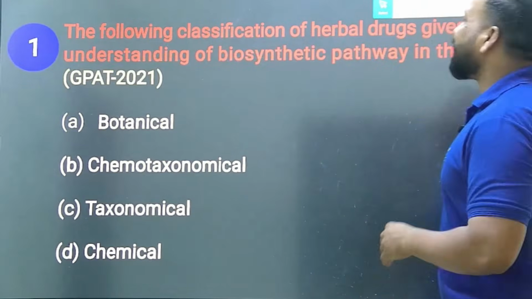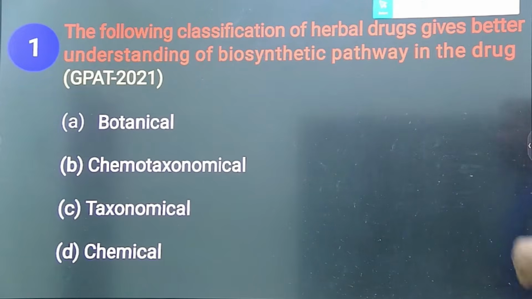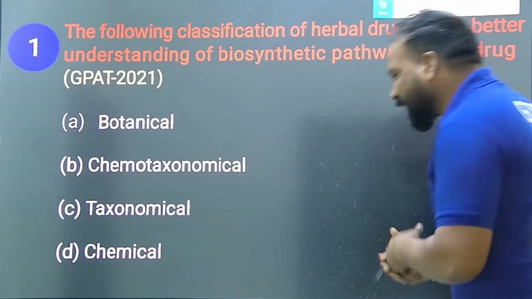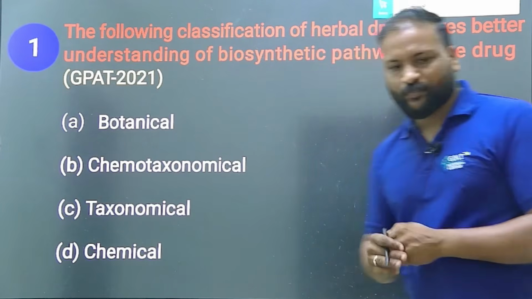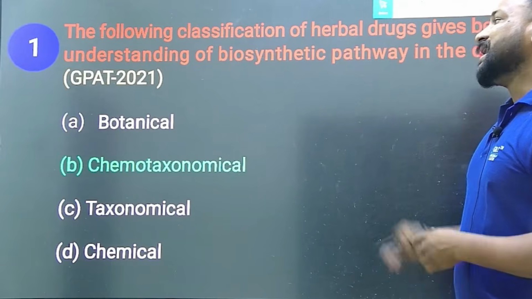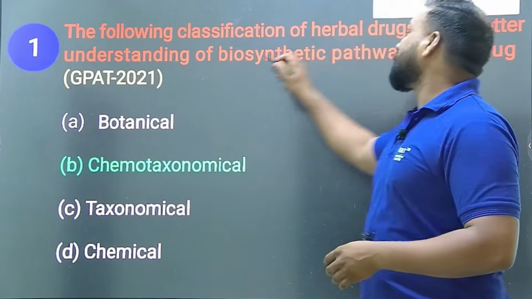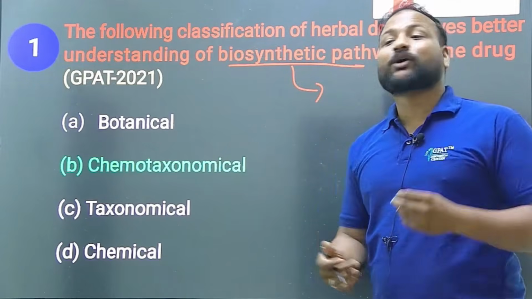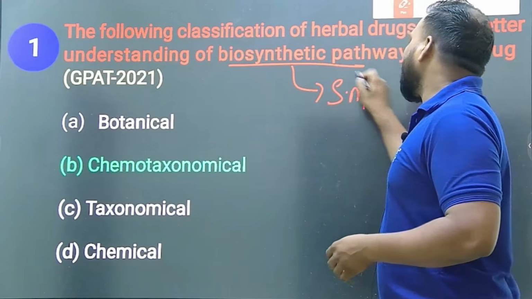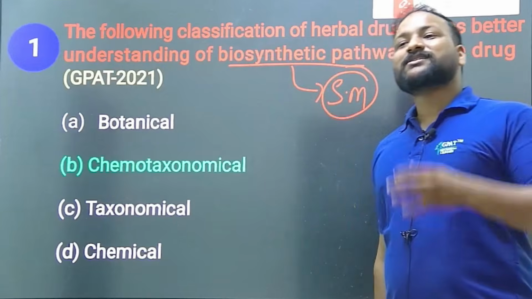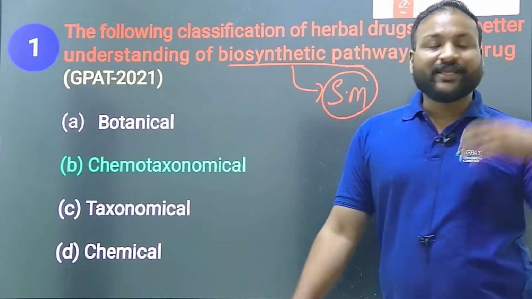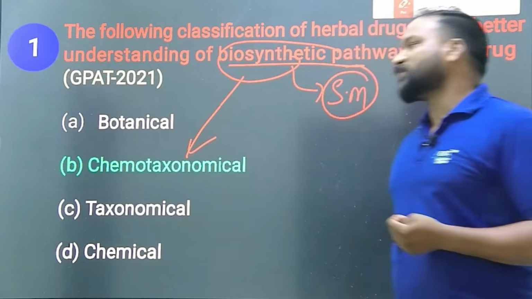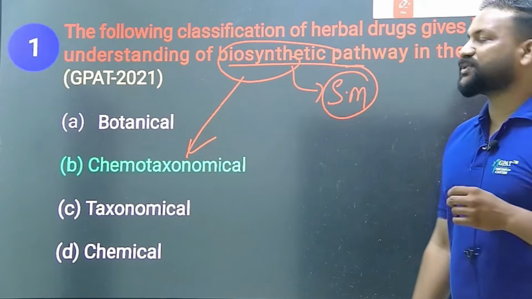The following classification of herbal drugs gives better understanding of biosynthetic pathways of the drugs. Option A: botanical, B: chemotaxonomical, C: taxonomical, D: chemical. Option B is correct. What do you mean by biosynthetic here? In biosynthetic pathways we obtain the secondary metabolites. Specific plants contain specific secondary metabolites, which means this is a relative phenomenon for the chemotaxonomical feature.